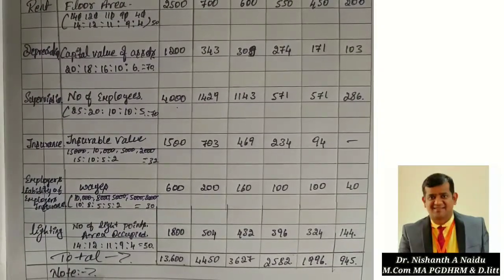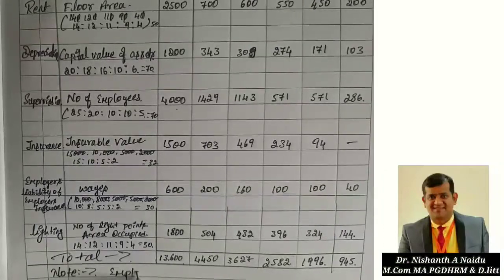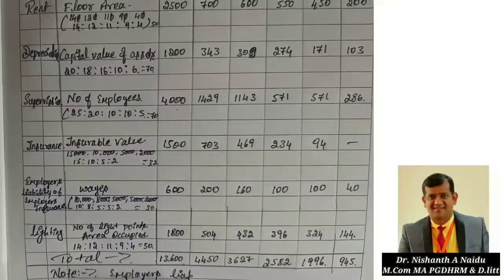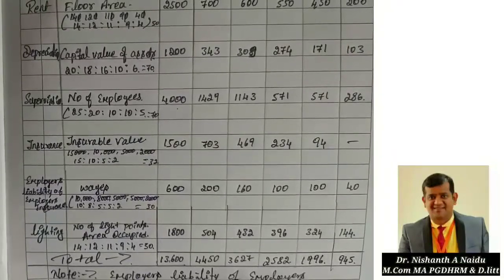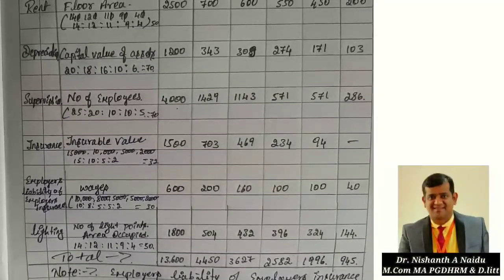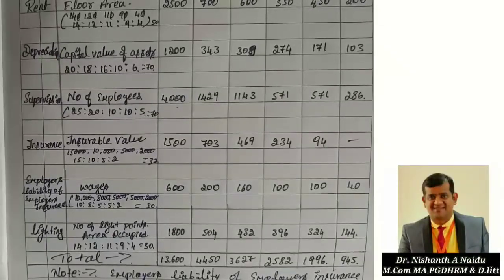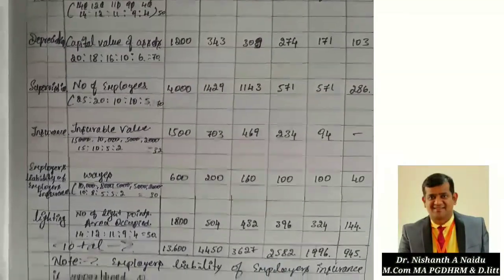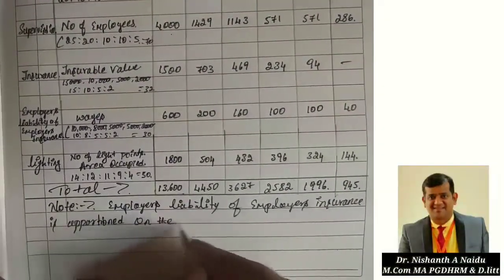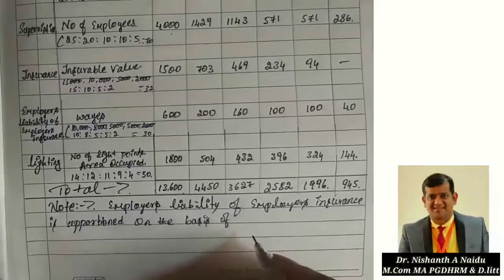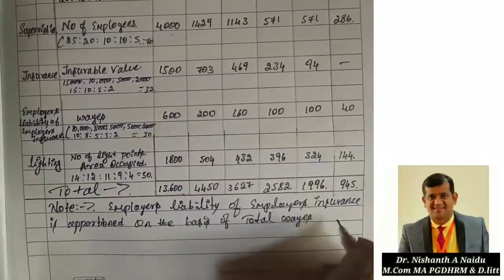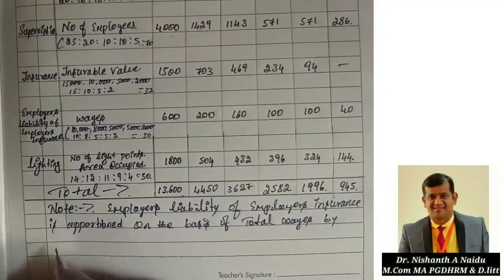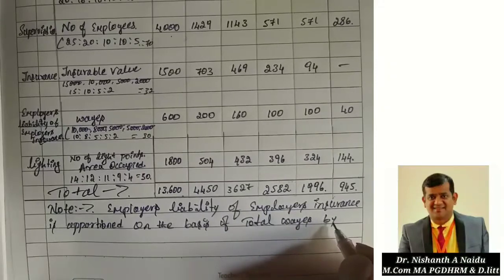Note: employer's liability of employer's insurance is apportioned on the basis of total wages. That's all.